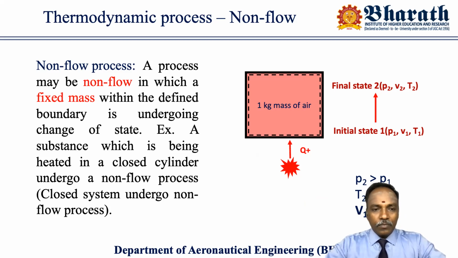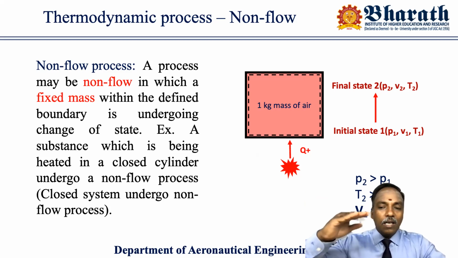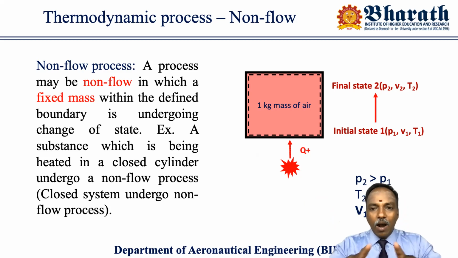An example is a substance which is being heated in a closed cylinder. In the previous case it was a piston cylinder, because the piston had the freedom to move up and downward. Here, all four sides of this container are fixed.